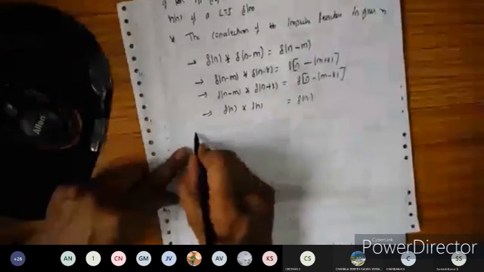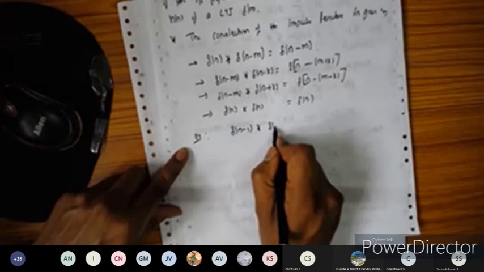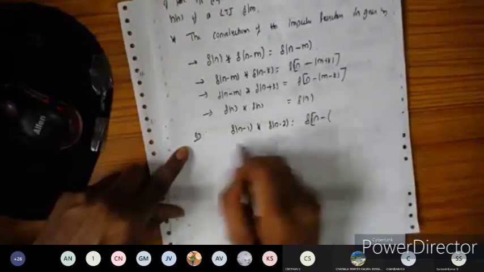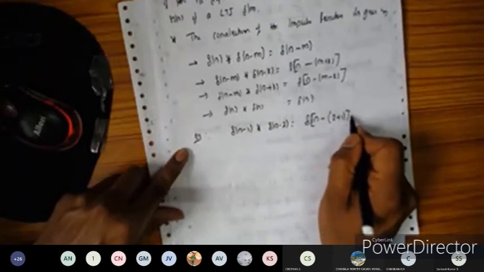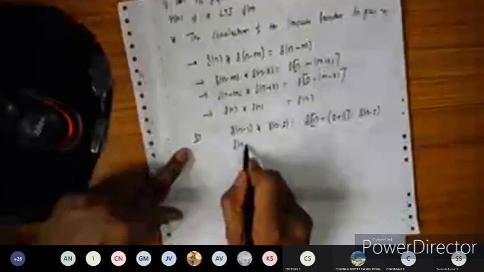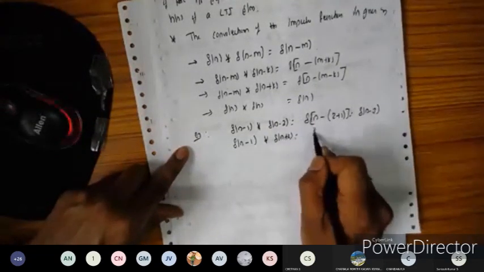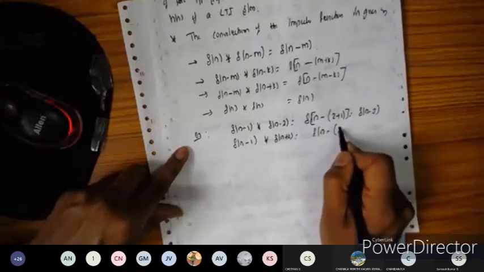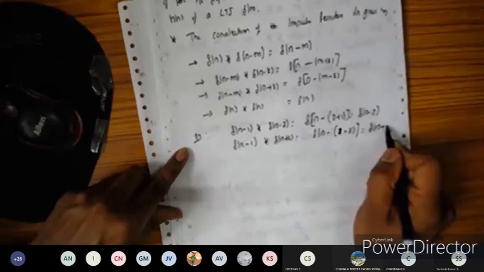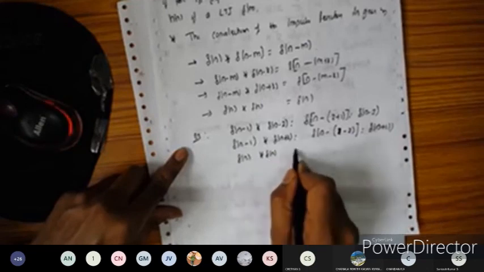So examples I will write here. Delta of n minus 1 convolved with delta of n minus 2: if I take the minus common here, 2 plus 1, so it will become delta of n minus 3. Similarly, delta of n minus 1 convolved with delta of n plus 2: so 1 minus 2, this has become delta of n plus 1. Another one is delta of n convolved with delta of n. So this will become